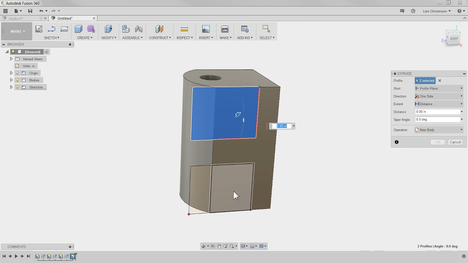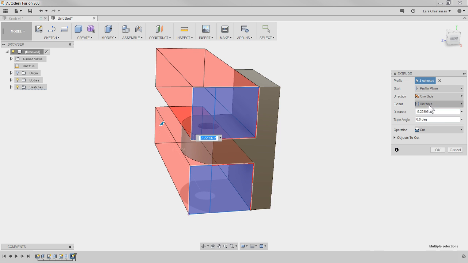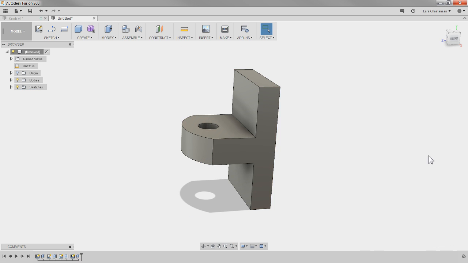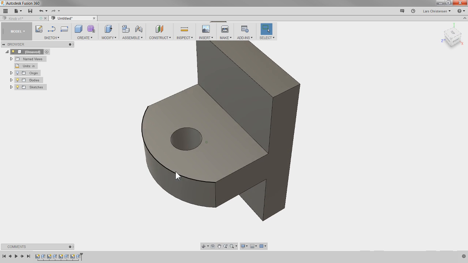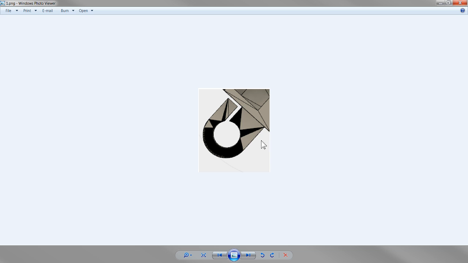So let me hit Q and just select these areas and cut that all the way through. Okay, good. So now we got this portion. I think that's kind of like what we're looking at here on the image. Now the last thing I have to do here is do the slot, and then probably there's a screw coming in through here.